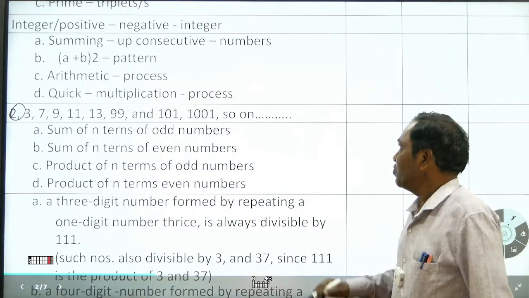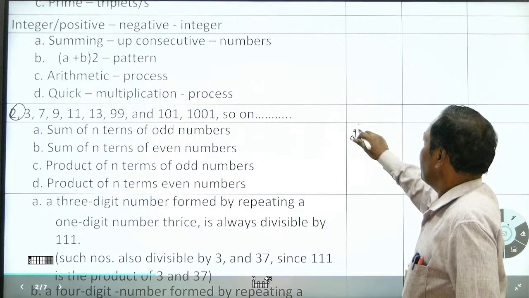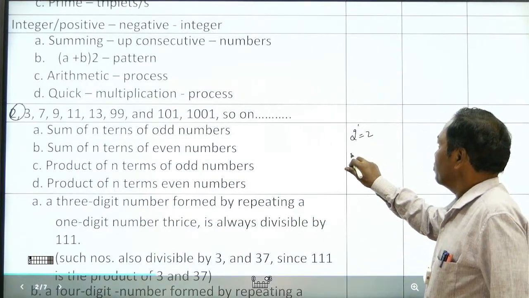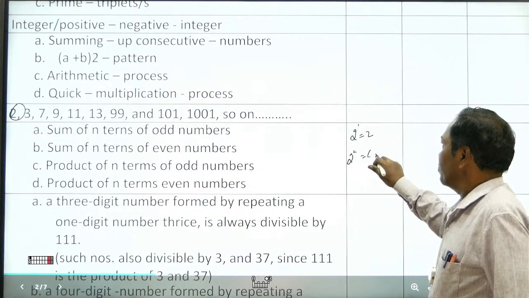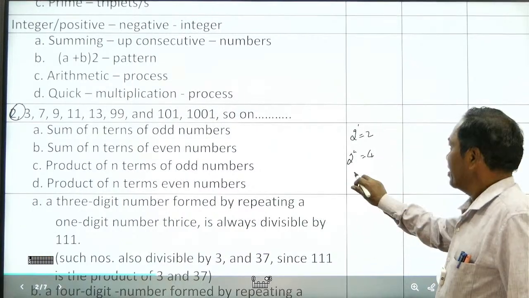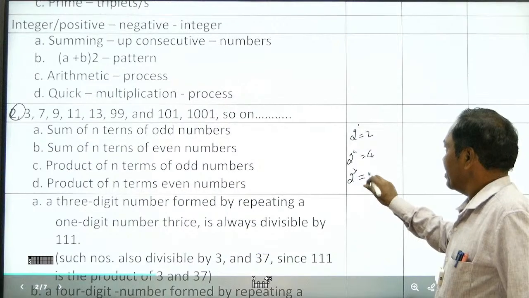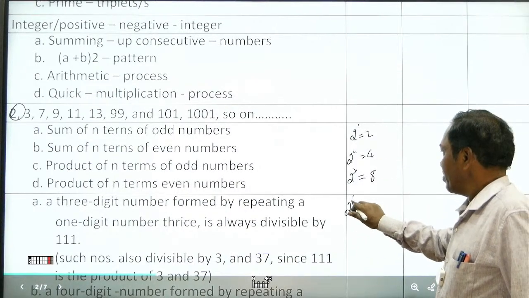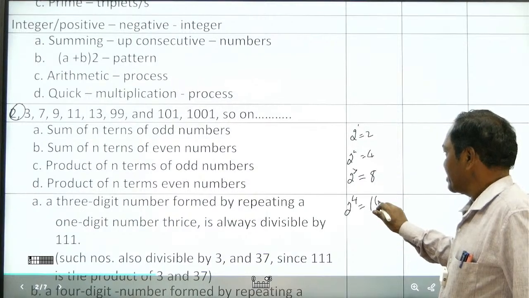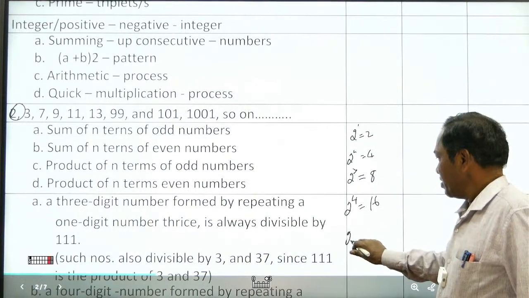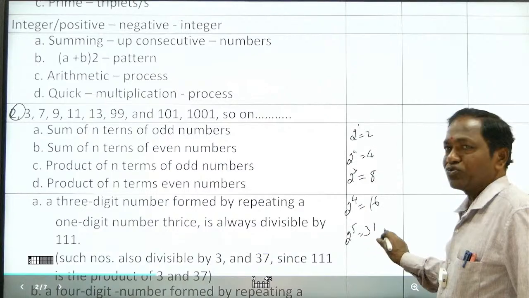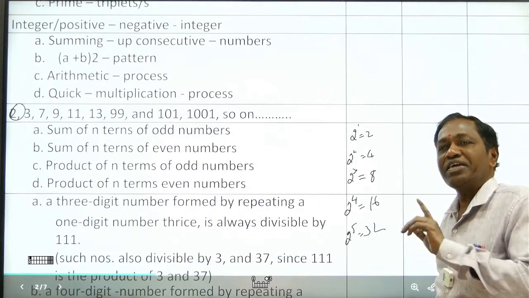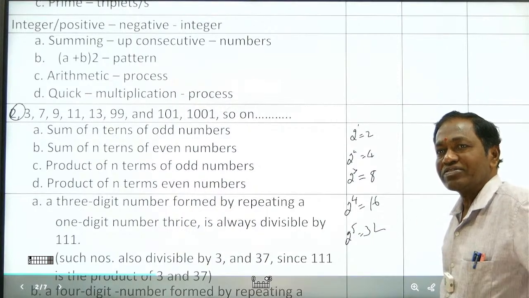Exponent values double. For example, 2 to the power of 1 means 2, right? 2 to the power of 2 becomes 4, doubling the value. 2 to the power of 3 is 8, doubling again. 2 to the power of 4 means 16, 2 to the power of 5 is 32, and so on. This is possible only for 2, not for any other number. These are the areas where questions are asked.